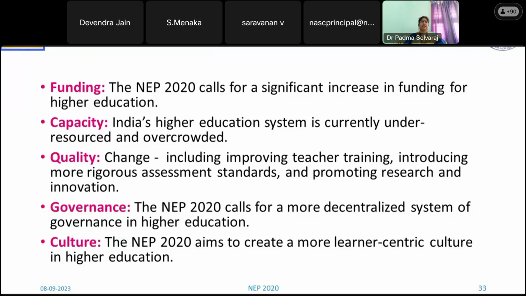The culture is completely learner centric. They are completely focused on the students' education, their background and everything. So the culture has to be changed. Apart from the teacher centric approach, more than 50% will now move to student centric, and it will again go towards student centric in a broad manner. These are the 5 important challenges NEP faces while implementing this, because we are practiced with a different style and culture, and we have to change over to this.